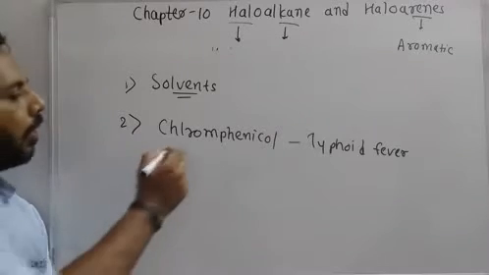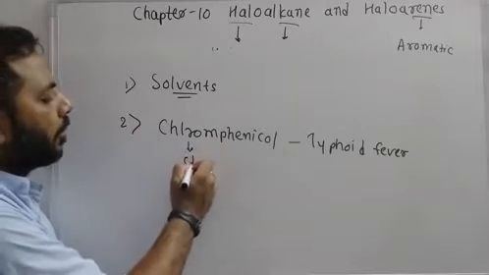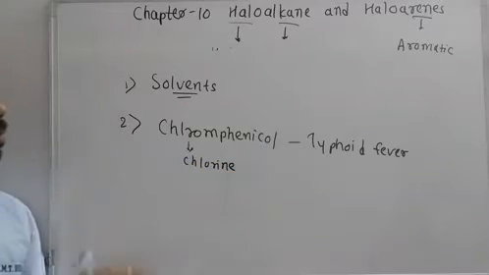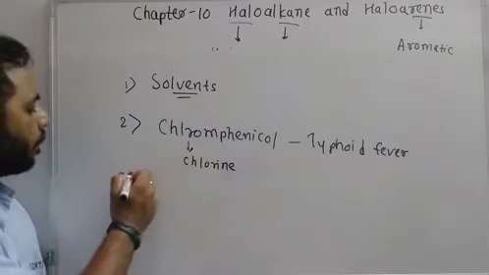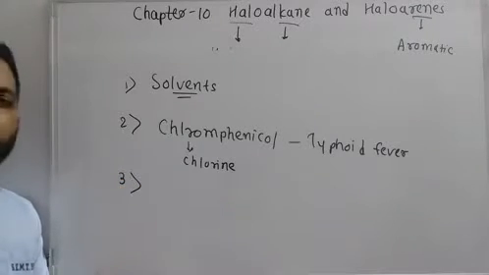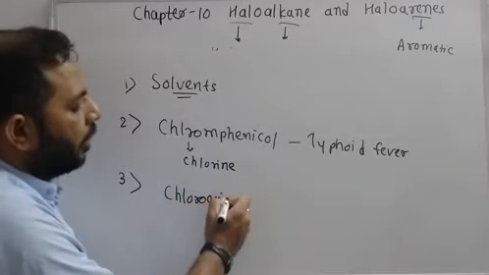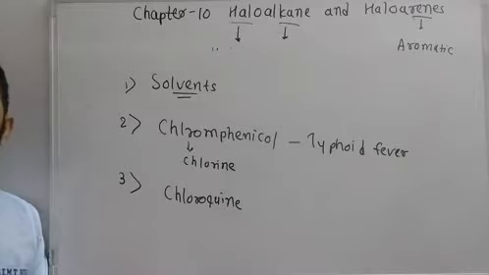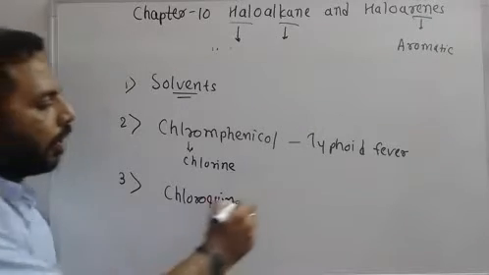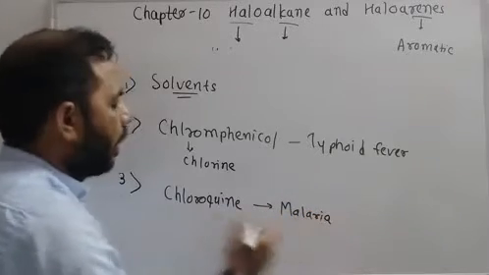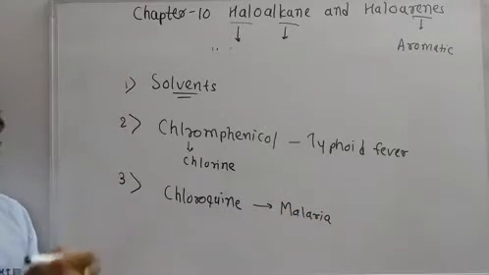Chloramphenicol contains chlorine in its structure, so it is one of the haloalkanes. Second, you must know about chloroquine. This medicine is very popular nowadays. Chloroquine is useful for the treatment of malaria, and chloroquine is again a haloalkane.